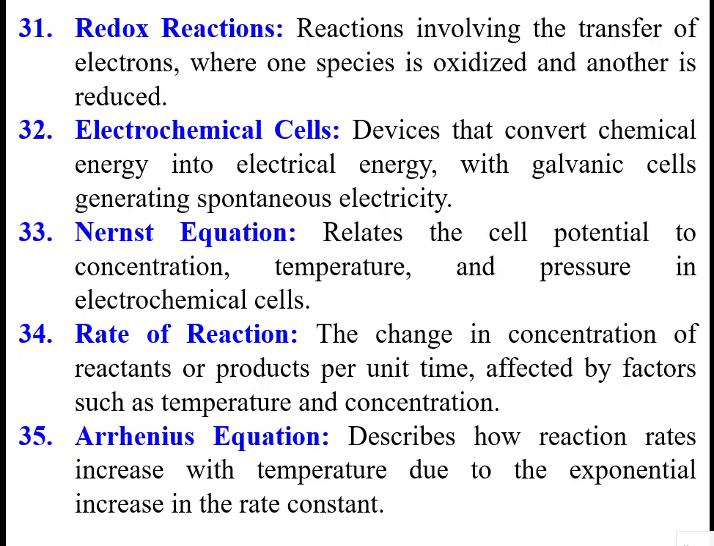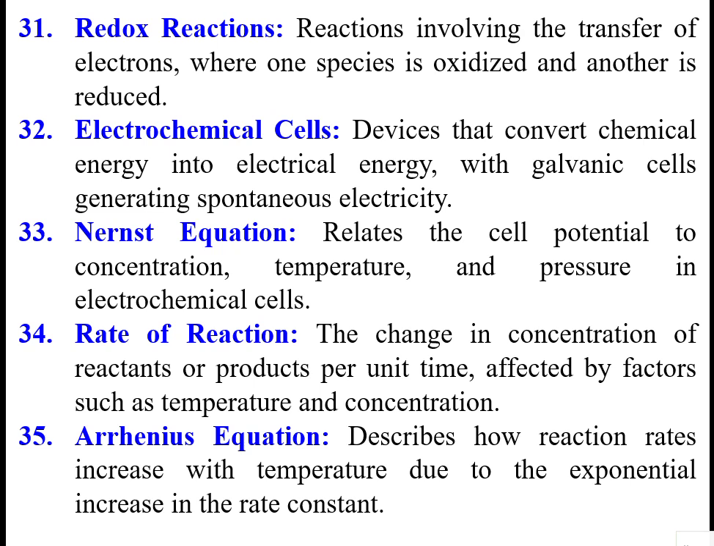Redox reactions. Reactions involving transfer of electrons, where one species is oxidized and another is reduced. Oxidation is nothing but removal of electrons. Reduction is nothing but addition of electrons. So these two reactions will happen. They are important in electrochemical reactions, where chemical energy is converted into electrical energy by keeping an electrolyte and arranging two electrodes inside that solution. Those are called electrochemical cells.